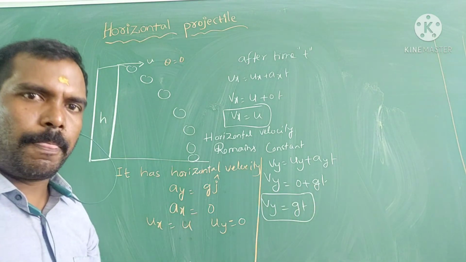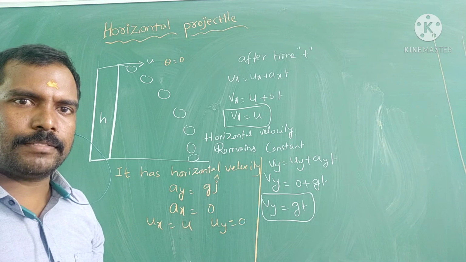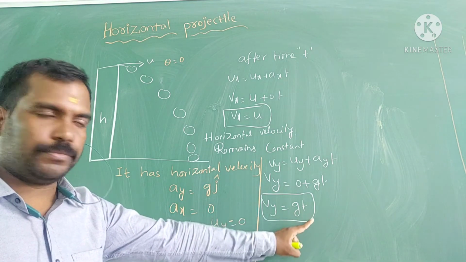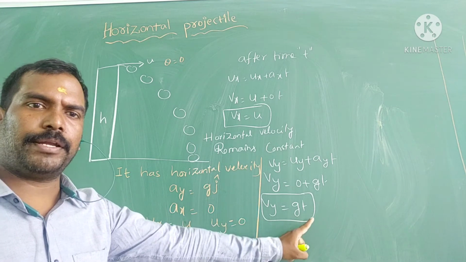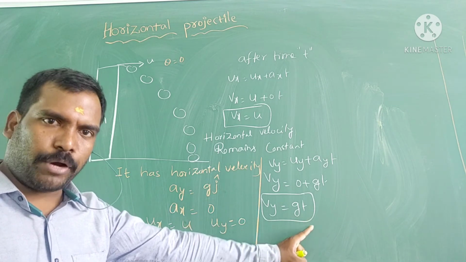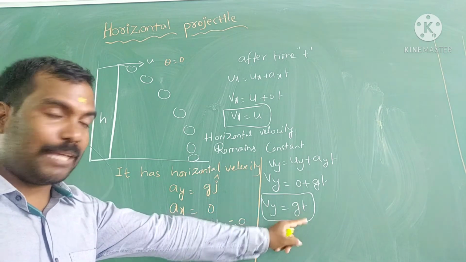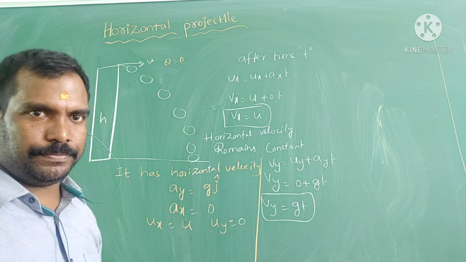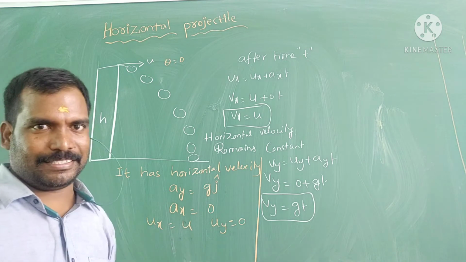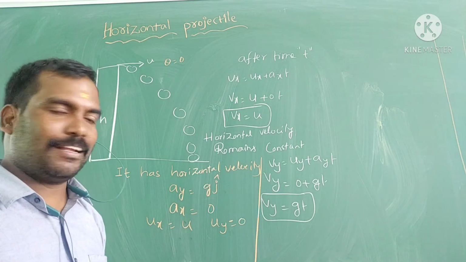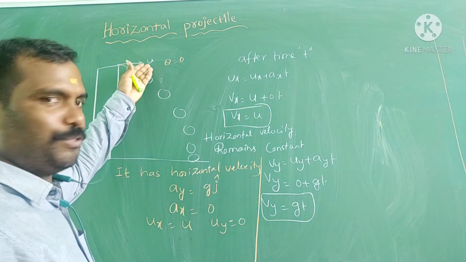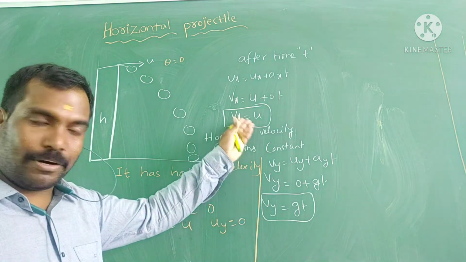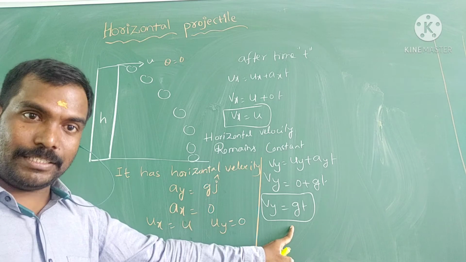Starting, vertical velocity is 0, but as time increases, g into t: 9.8 into 1, 9.8 into 2, 9.8 into 3, 9.8 into 4, like this. While reaching the ground, the vertical velocity is increasing. Clear, students? Horizontal velocity u remains constant, vertical velocity is gt.